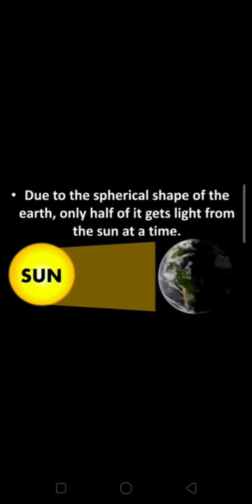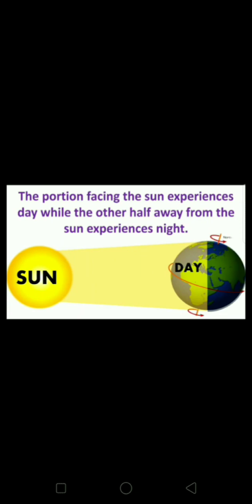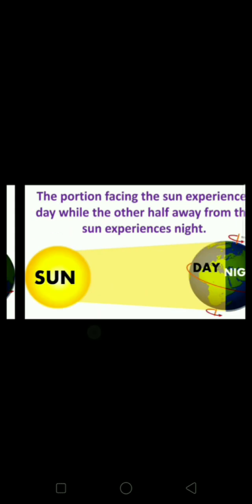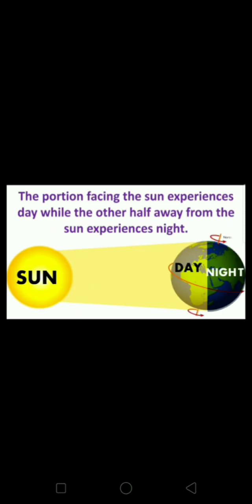The portion facing the sun experiences daytime in all the countries on this half, and at the same time the countries on the other half of the earth which are away from the sun experience night time. So this is the reason why it is night time in America when it is daytime here in India. Okay? I hope you are clear.